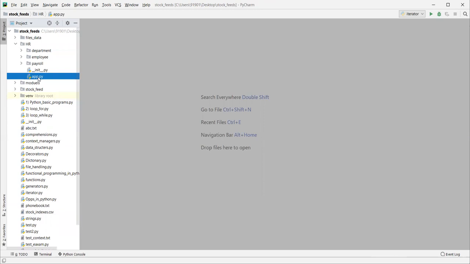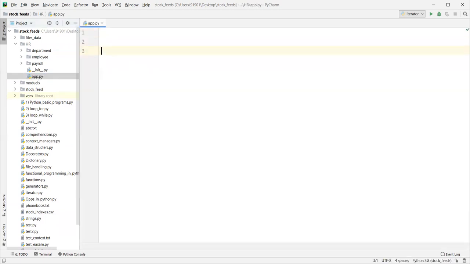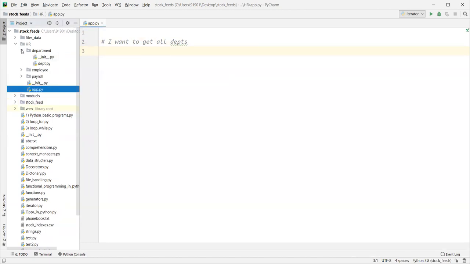Now from this file, I want to call get_all_depts. How do we get all the departments? Via the department package modules only can we get the department stuff. So let me import this.